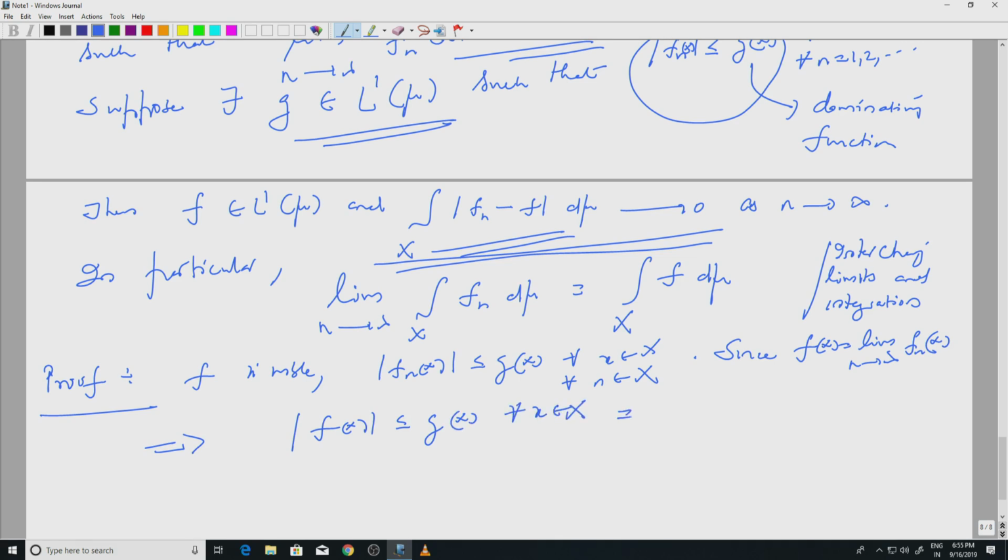Okay. Well, which also implies by monotonicity of the integral, if I integrate |f| dμ, I am going to get something less than or equal to ∫g dμ, which is finite because I know that g is in L1. So, this implies that f is in L1. So, this much is sort of straightforward from the monotonicity of the integral.